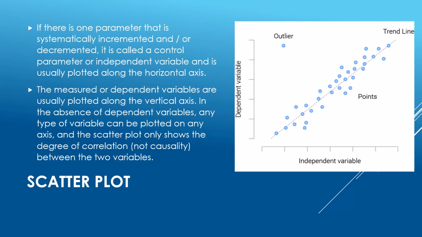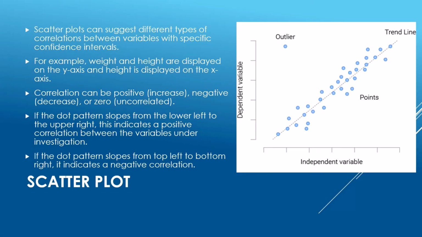In the absence of dependent variables, any type of variable can be plotted on any axis, and the scatter plot only shows the degree of correlation, not causality, between the two variables. Scatter plots can suggest different types of correlations between variables with specific confidence intervals. For example, weight is displayed on the y-axis and height is displayed on the x-axis.